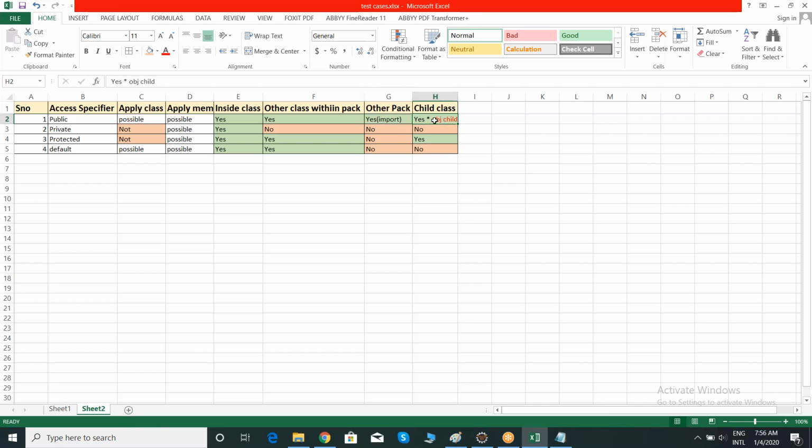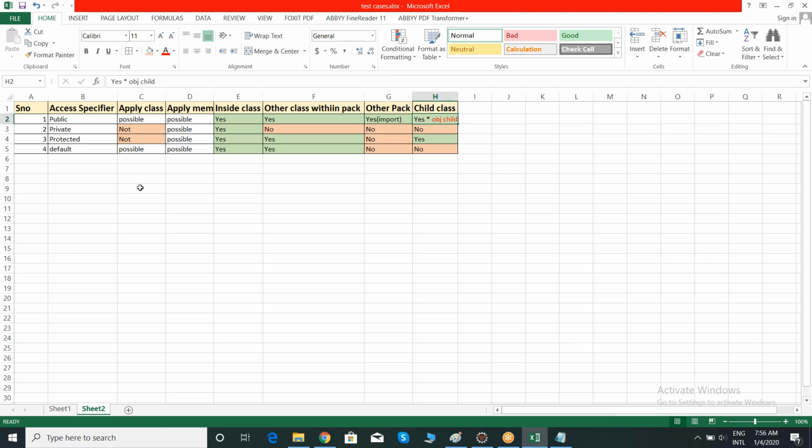Remember, whenever you create an object, if you want to access parent class properties, you have to create a child class object, so that you can access parent class properties and child class properties with a single object. That is the inheritance ground rule. This is the most important one. You have to create only a child class object.